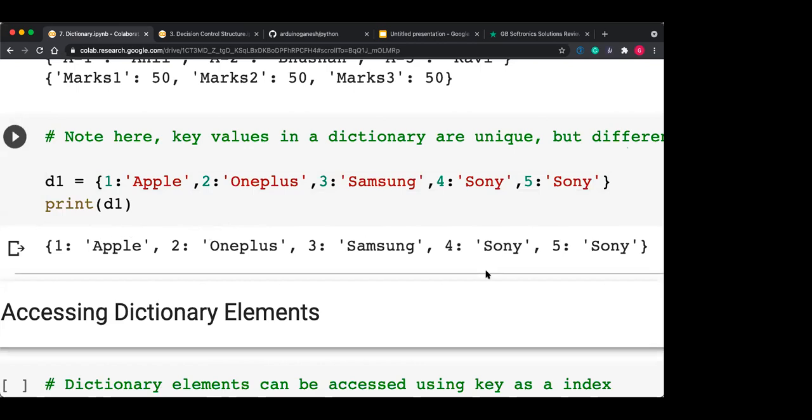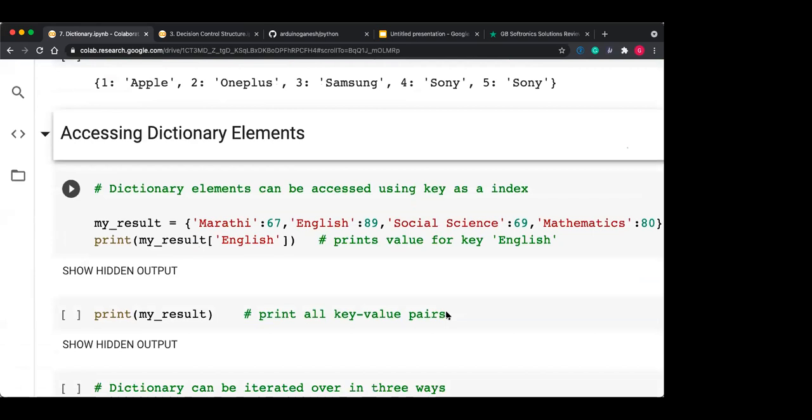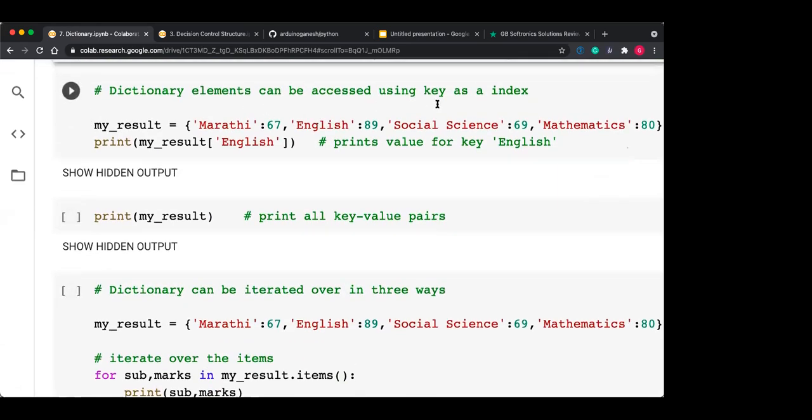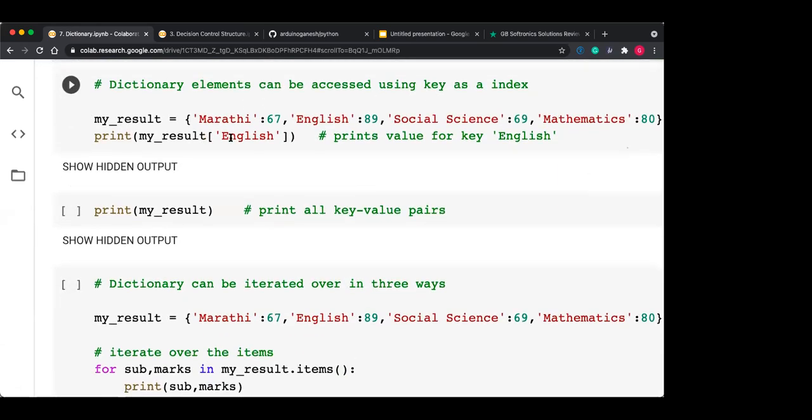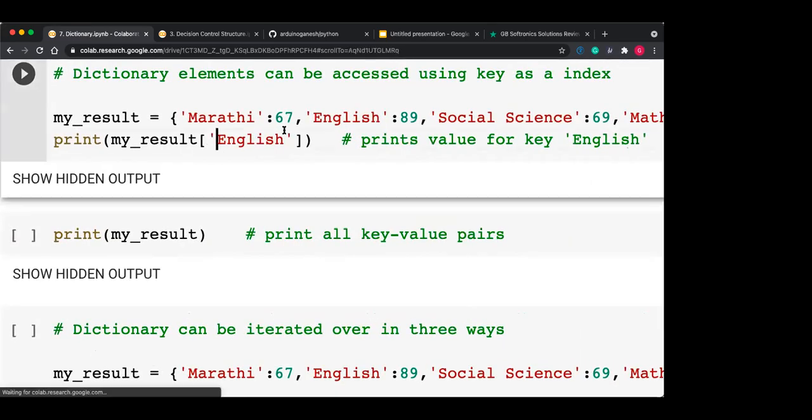So it is having 1, 2, 3, 4, 5 all keys. Okay, so data might repeat, but keys cannot repeat. So a dictionary element can be accessed using the key as an index. Yes, if you want to access the dictionary, then you can access it by using this method.